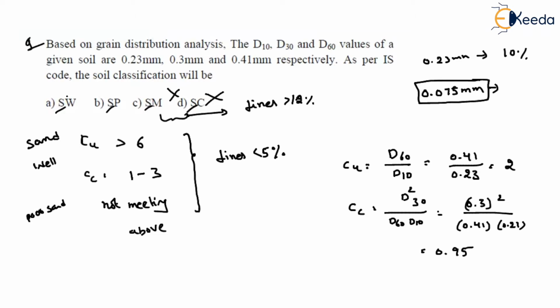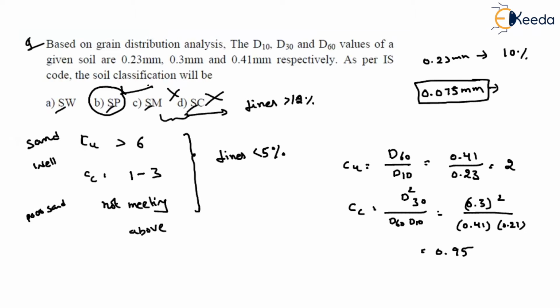And remaining in A and B, your CO and CC, are they meeting the requirements? No. As they are not meeting the requirements, then we will classify it as a poorly graded sand. So poorly graded sand will be the type of soil for the present soil classification system, right?